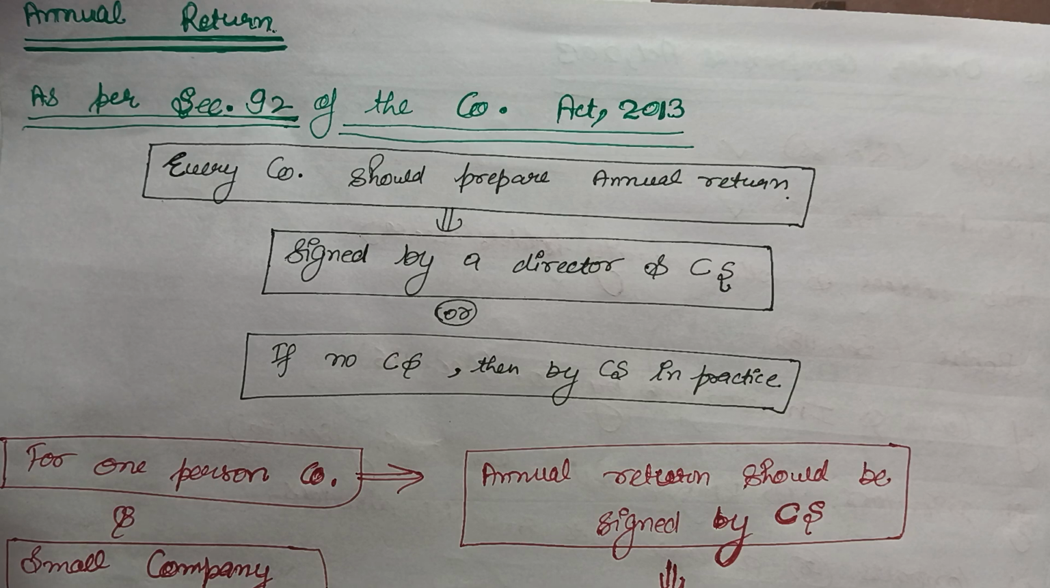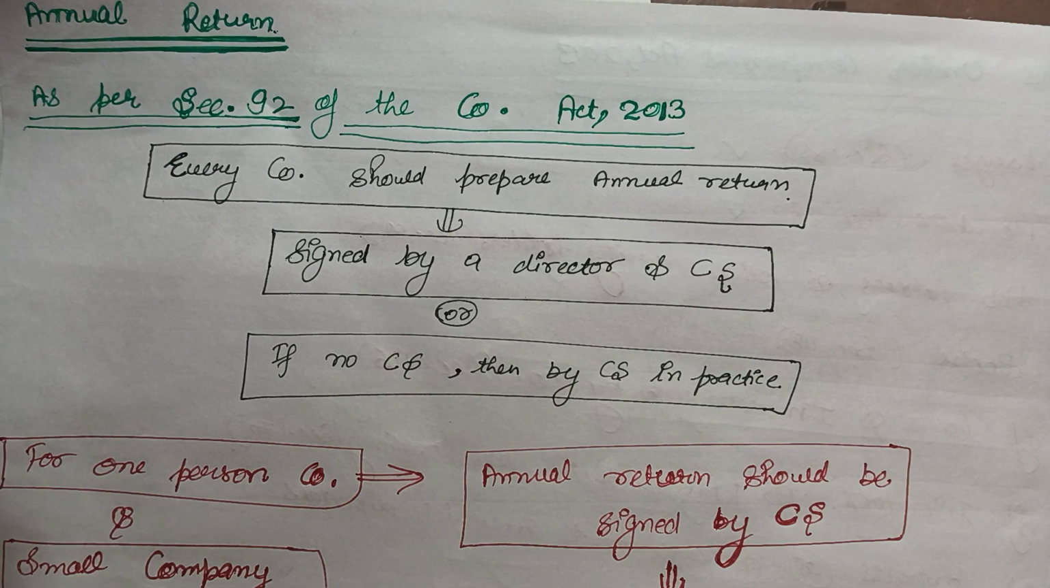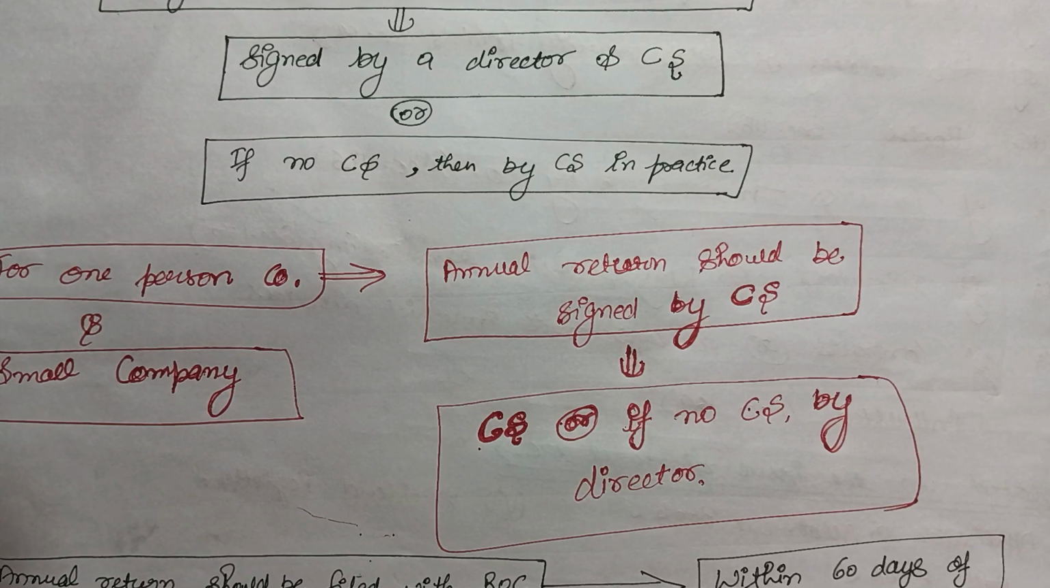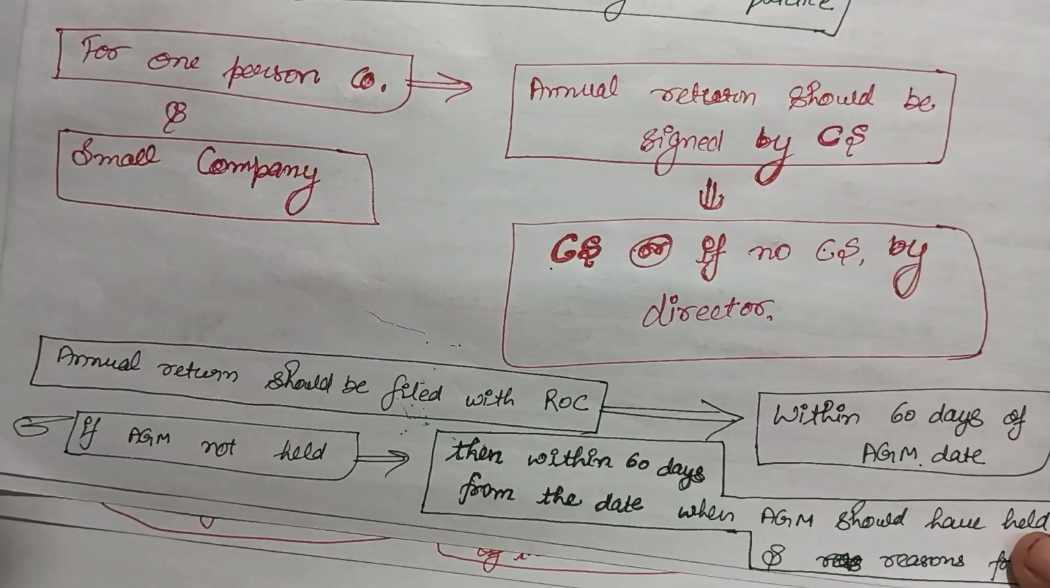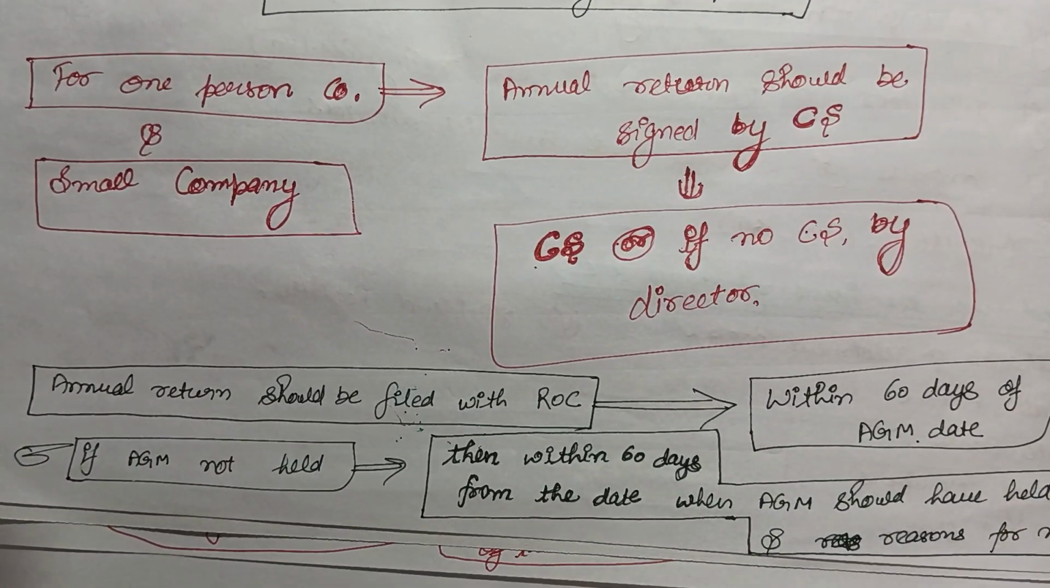Every company should prepare the annual return signed by a director and CS, or if no CS then by a CS in practice. For a one person company and a small company, the annual return should be signed by the CS, or if no CS then by a director. In case of a one person company, the director can sign. So you just have to remember who will sign the annual return.